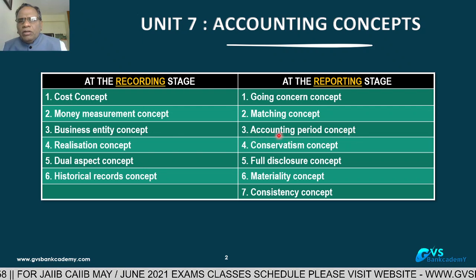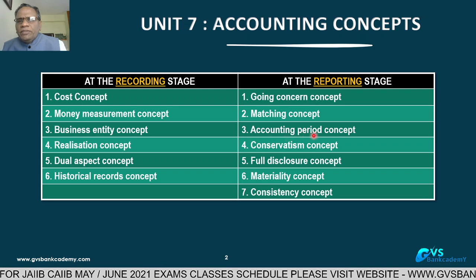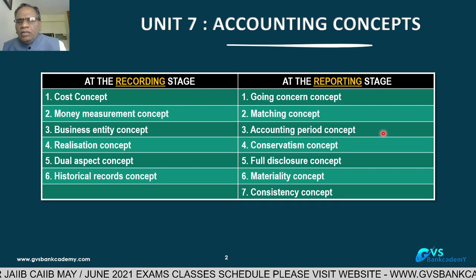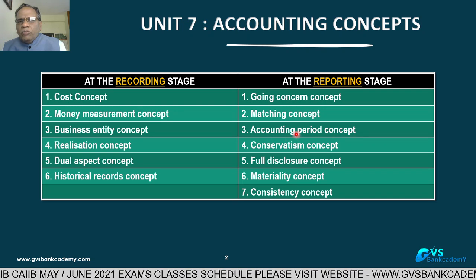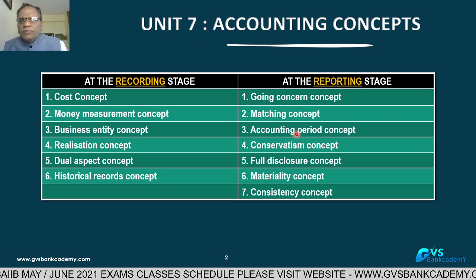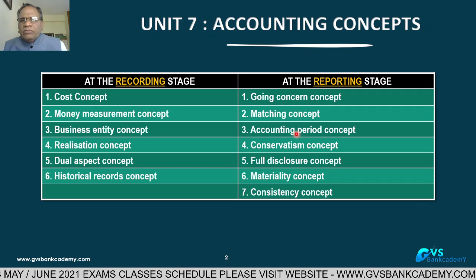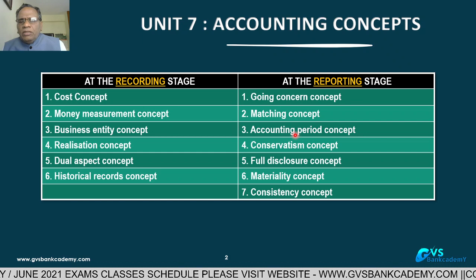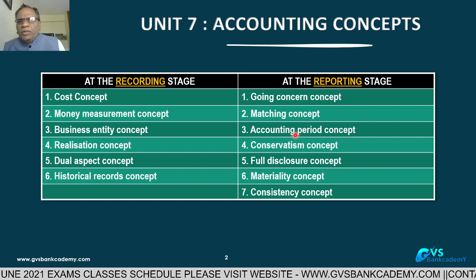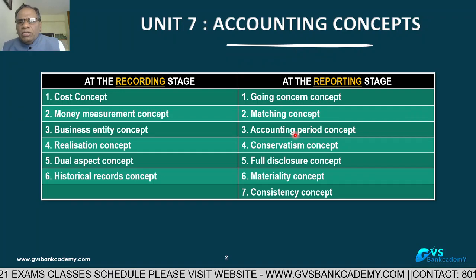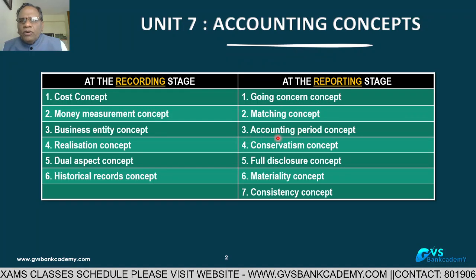On this question, they are asking: as per the Companies Act, you have to prepare the accounts yearly. As per the SEBI listing agreement, quarterly you have to declare. As per the RBI Banking Regulation Act, banks have to declare the result quarterly. All the listed banks, as per RBI plus SEBI guidelines, have to declare quarterly. That's why you have to follow the accounting period.